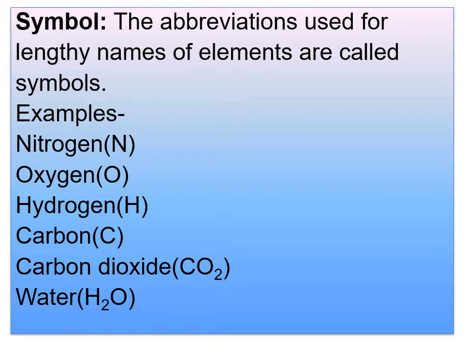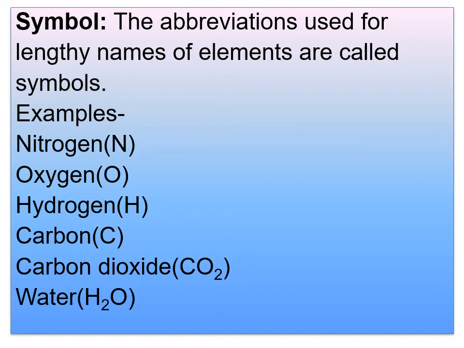Coming to the examples: for nitrogen, the symbol you will write is N, for oxygen O, hydrogen H. Next, carbon is C, carbon dioxide is CO2, and water is H2O. Just pay attention here.